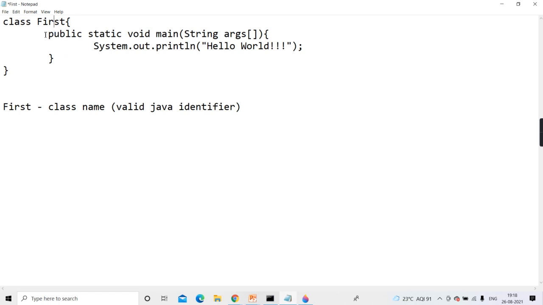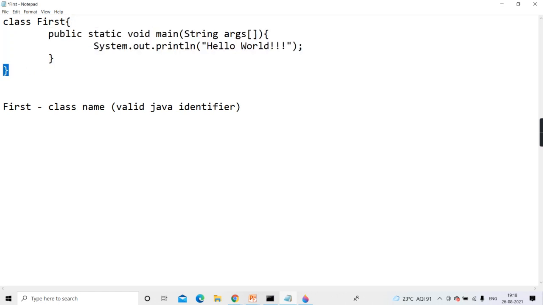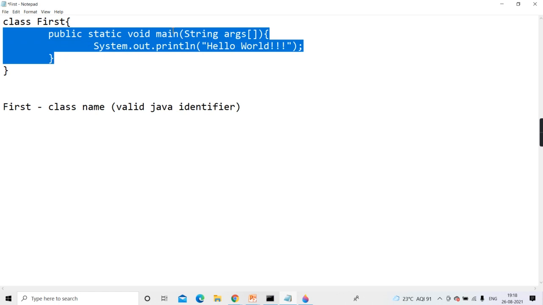Then the entire definition of the class is to be encapsulated between open brace and close brace. So the complete body of the class is within open brace, close brace, and inside that what will come? Members. And who are the members? Data and methods. Data can be instance, static; methods instance, static. Right guys? Clear? Now we will talk about this method which we have written here. Only one method, main, for the time being.